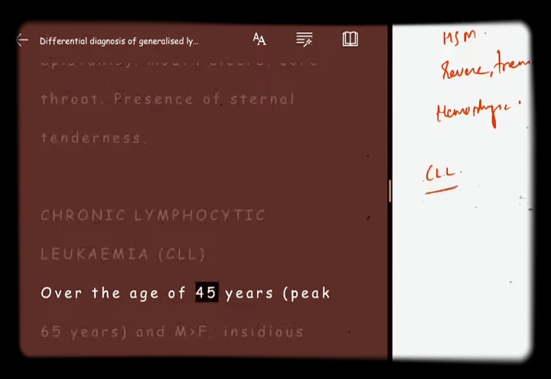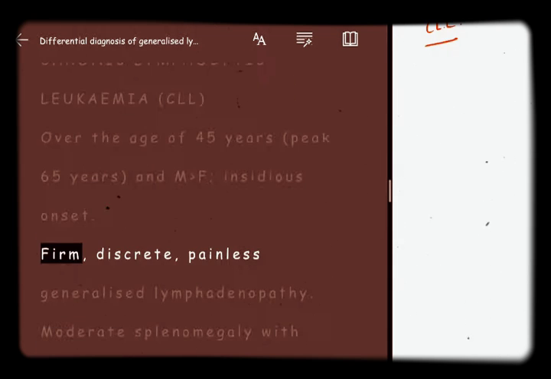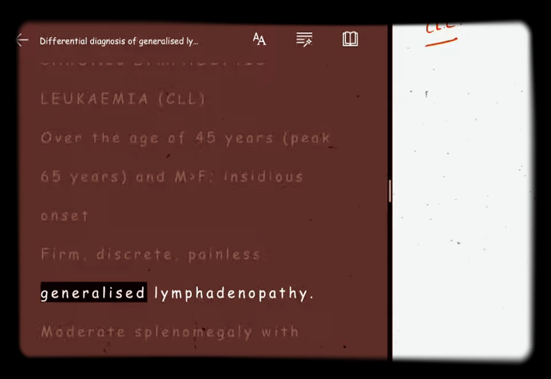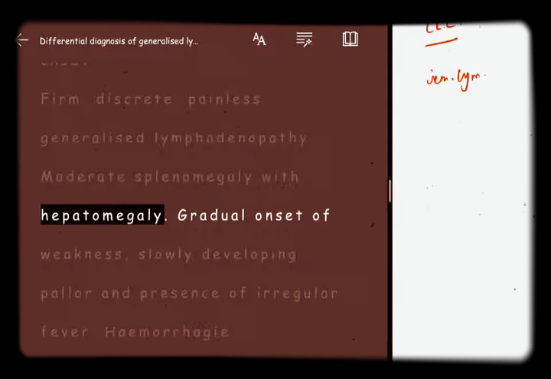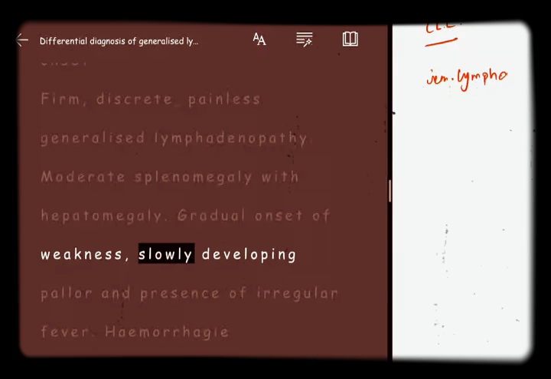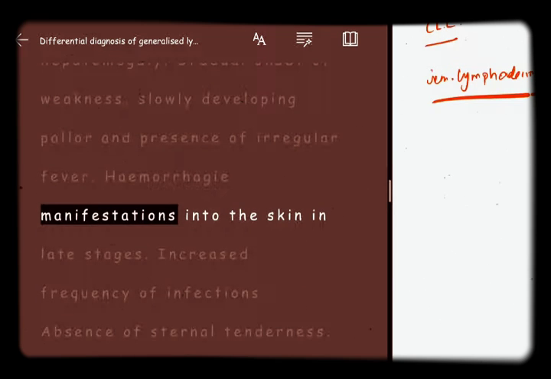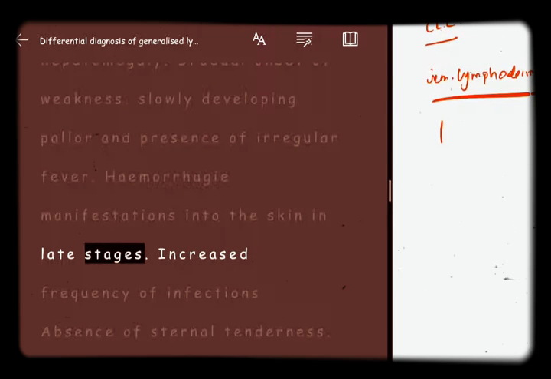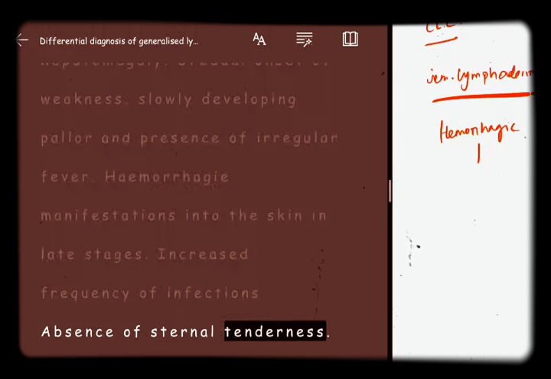Chronic lymphocytic leukemia, CLL. Over the age of 45 years, peak 65 years, and M greater than F, insidious onset. Firm, discrete, painless, generalized lymphadenopathy. Moderate splenomegaly with hepatomegaly. Gradual onset of weakness, slowly developing pallor and presence of irregular fever. Hemorrhagic manifestations into the skin in late stages. Increased frequency of infections. Absence of sternal tenderness.